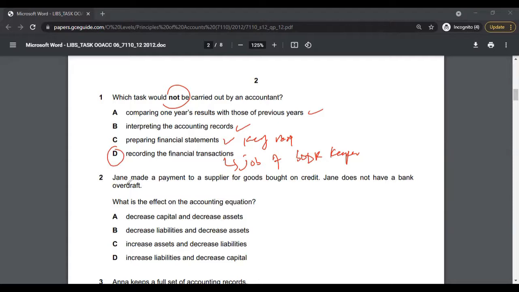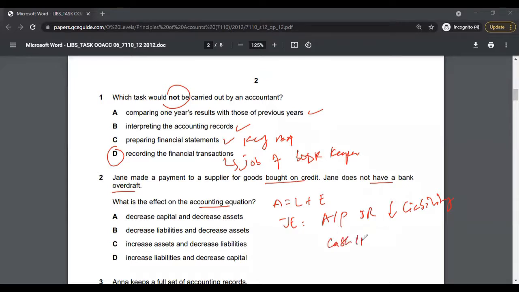Multiple choice 2. Jane made a payment to a supplier for goods bought on credit. Jane does not have a bank overdraft. What is the effect on the accounting equation? So you remember, the accounting equation is assets equal liabilities plus equity. Jane paid the supplier. If you prepare a journal entry for this, it's going to be like this: accounts payable debit, because that's a decrease in liability because Jane is making a payment to the supplier,